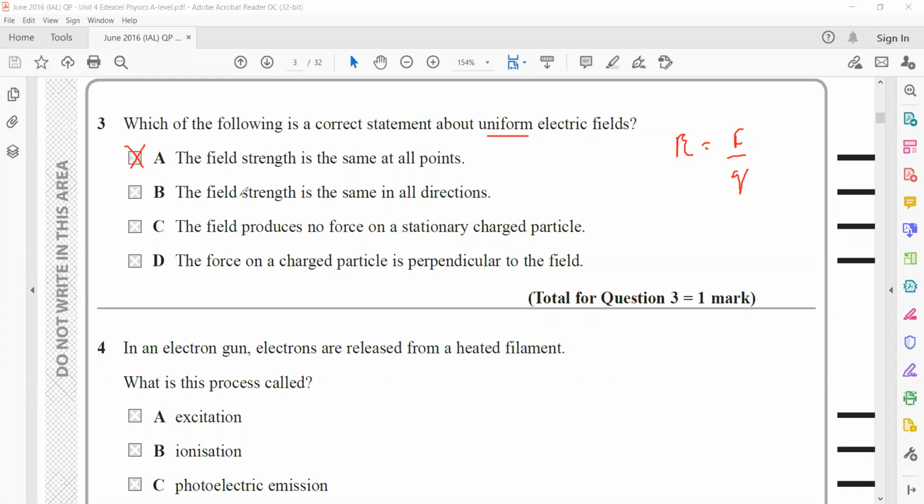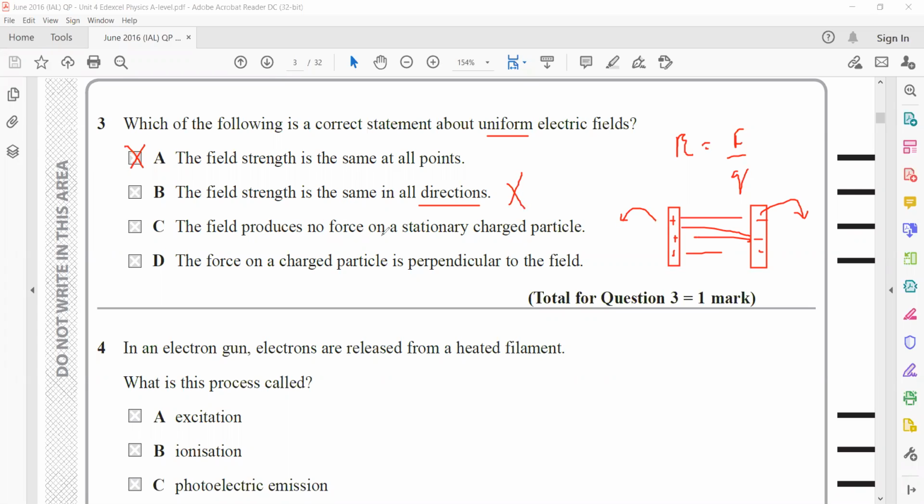What about option B? The field strength is the same in all directions. It is not the same in all the directions. For example, if you have a uniform electric field between the two electrodes of a capacitor, between the plates you have a uniform electric field, but on the left hand side of a positive plate or on the right hand side of a negative plate, you will not have a uniform electric field. That's why option B is not correct.